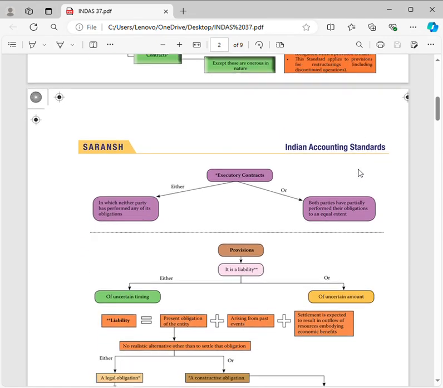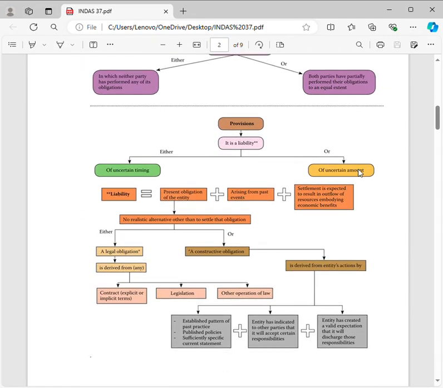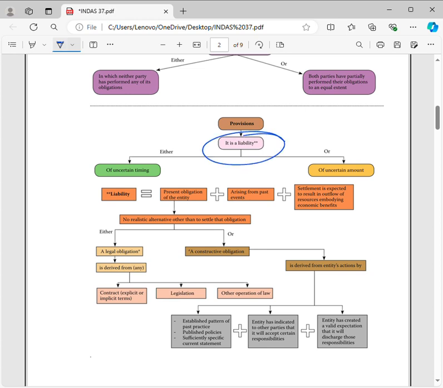First of all, you should know about the liability. Liability means a present obligation arising from past events, and it can be a legal obligation or a constructive obligation.